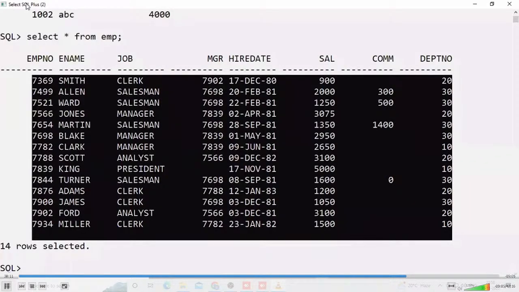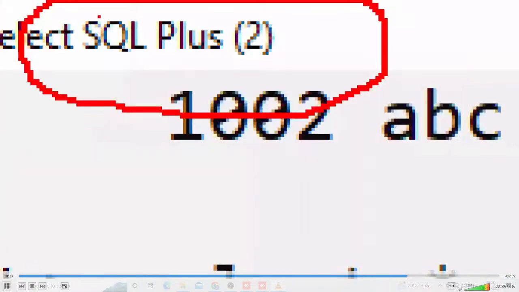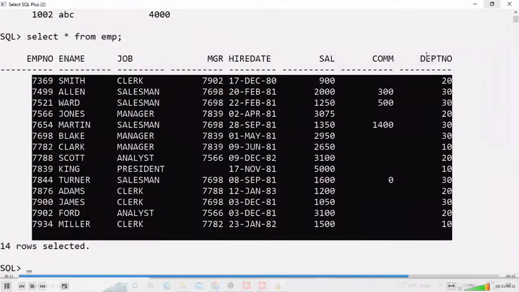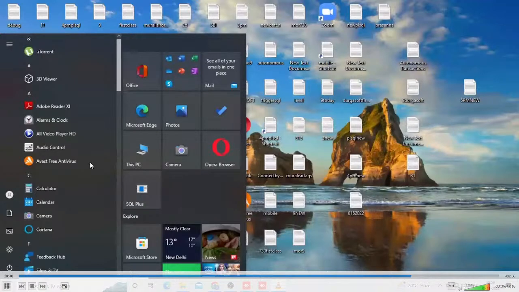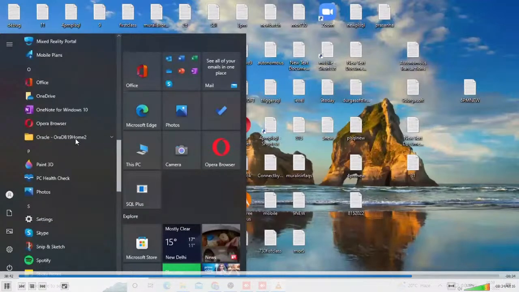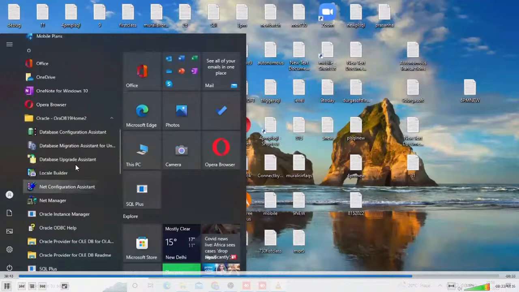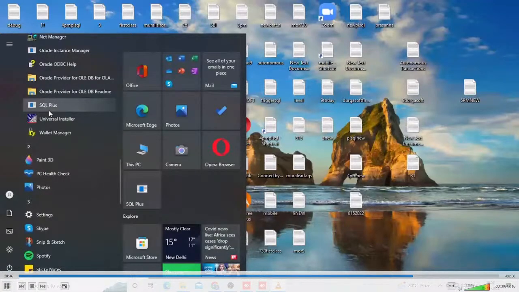This is a tool. This is called a client tool. If you want to connect to the Oracle database, then we use client tools. SQL Plus is a tool, that is a default tool. Whenever I install Oracle software, the tool is automatically available. How do you install it? What are these tools? We learn in our course. Don't worry. When I install the Oracle software, the SQL Plus tool is automatically there.